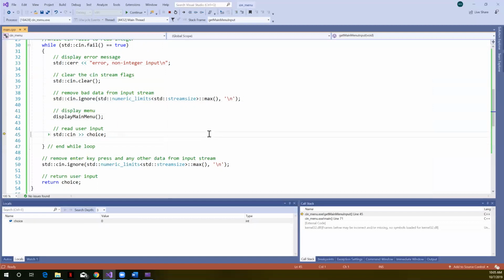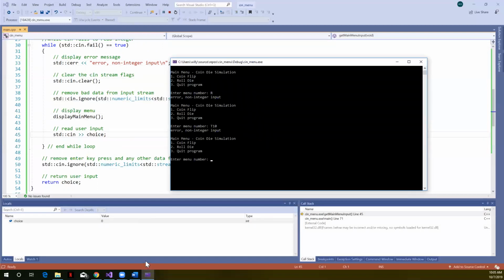Right? If I just cycle back through all of this and pop up the console again here, you can see now our menus appeared for the third time. Eventually, we'll probably want to do some cleanup by clearing the screen so we don't have this scrolling sort of mess. We give the user a nicer presentation. That's an extra at this point. We just want to understand how this is working. All right, so now let me enter a menu number. Right, so I can enter a menu number of 1, hit the enter key.